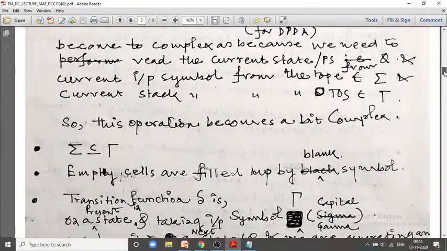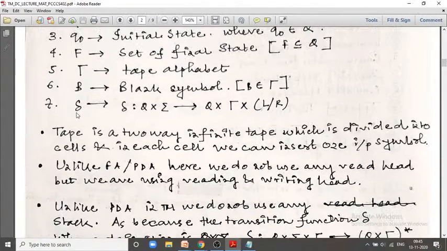Now we come to delta. Small delta is the transition function. At a state q0, if I read a character small a, then I can move to another state. So from the present state I am moving to the next state, and I will replace the character which I have read from the tape by some other character.